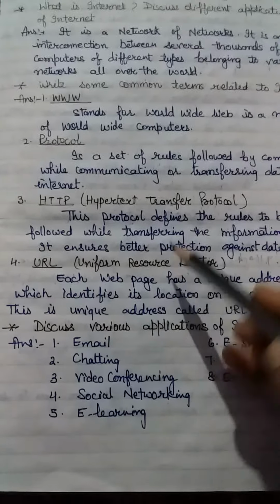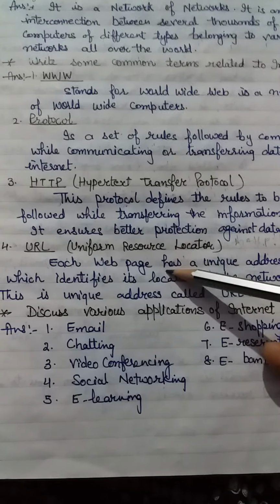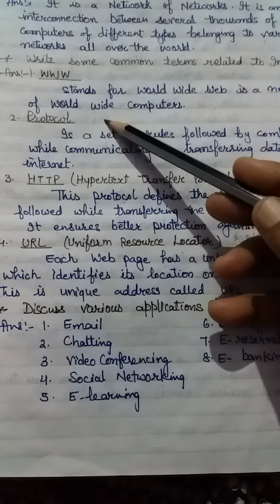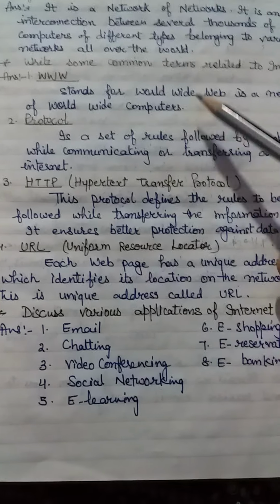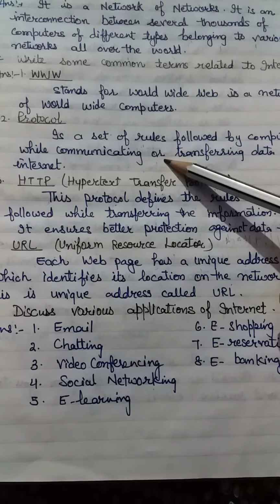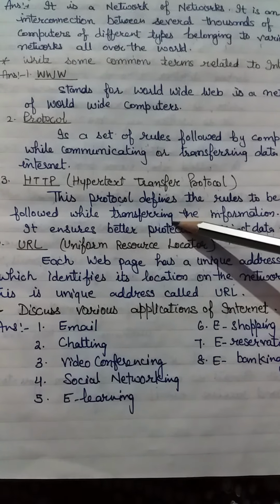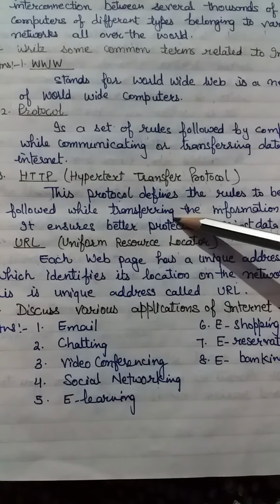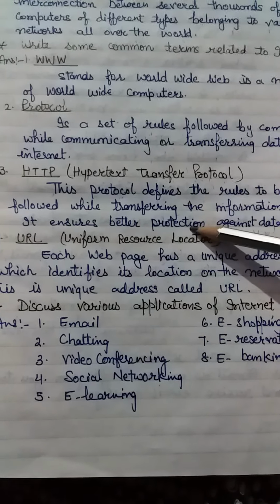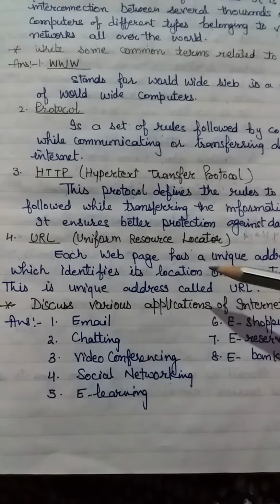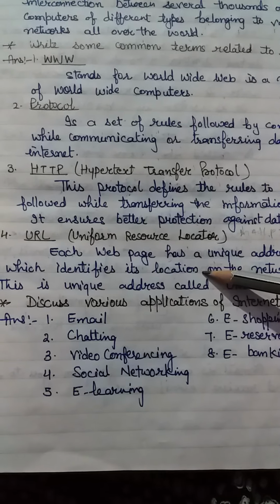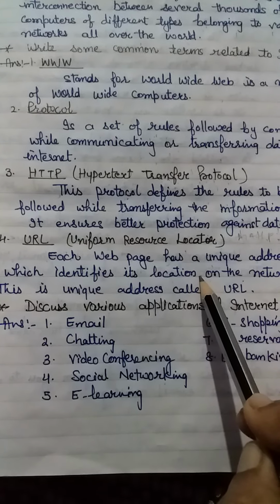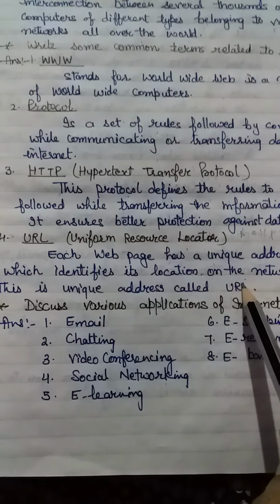Okay, these are the basic terms we use on the internet, working as its backbone. We know about World Wide Web, and protocol, which is a set of rules ensuring data is transferred with security and protection. URL is the web page address, a unique address, according to which we identify the location of that page on the network.